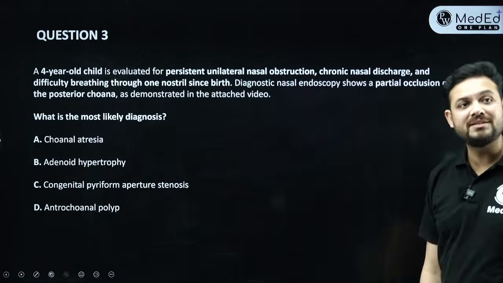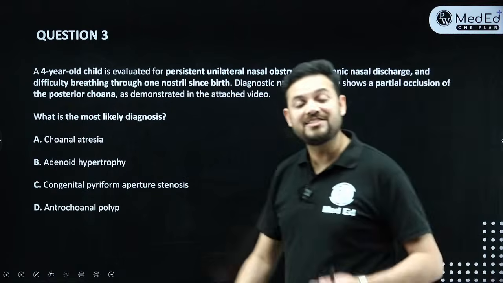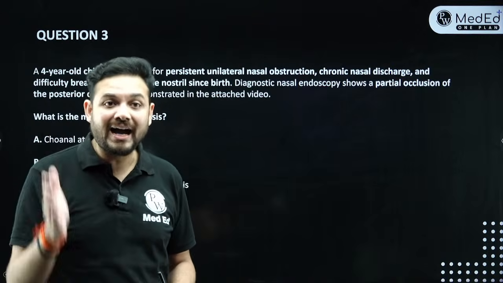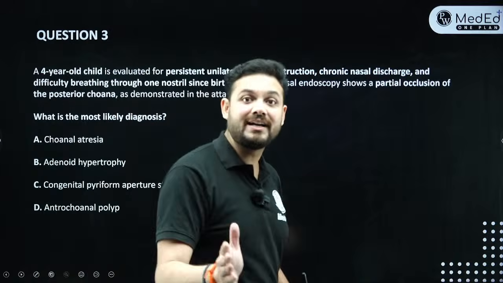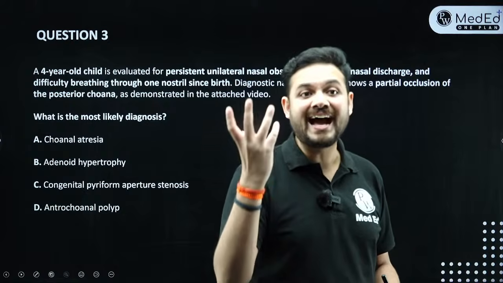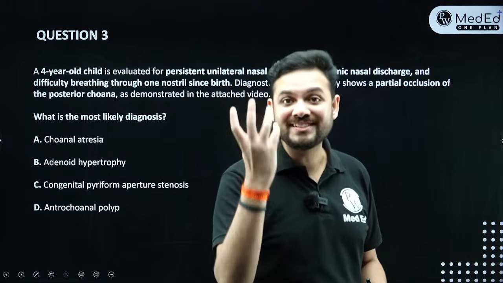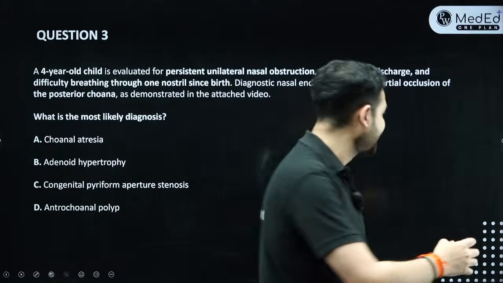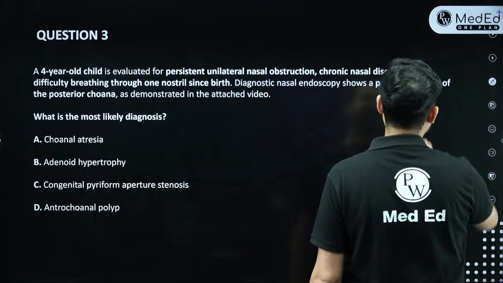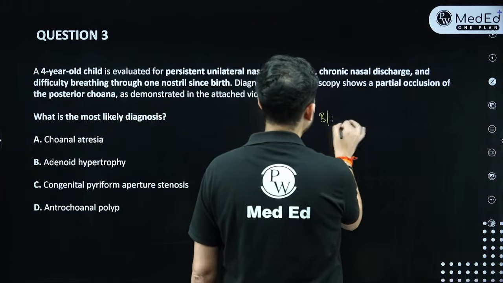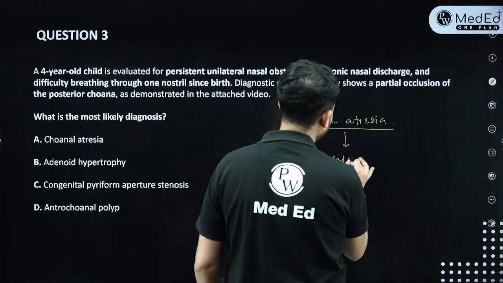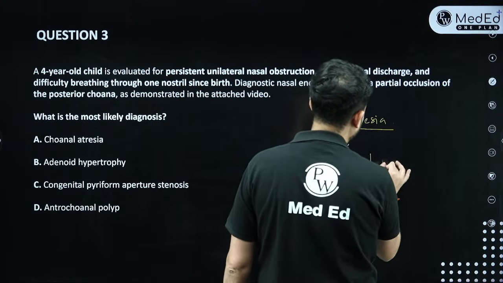Bilateral atresia is not seen in a 4-year-old child. Because bilateral is a situation where both nostrils are closed from behind. So in that case, what will happen? In bilateral atresias, children will have cyanosis since birth. They are not breathing at all. So they will have cyanosis since birth. And what is that called? Bilateral atresia has a cyanosis which is called cyclical cyanosis. If this whole diagnosis were built around cyclical cyanosis, the answer would be bilateral.